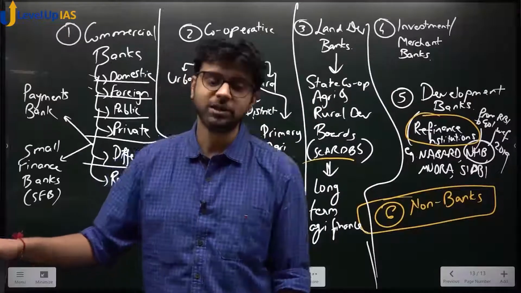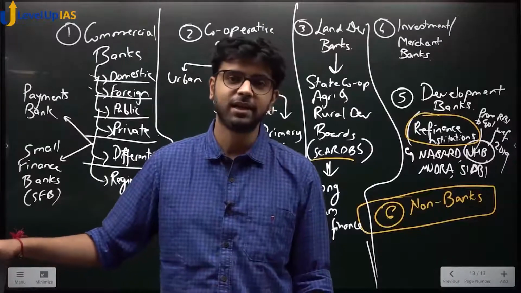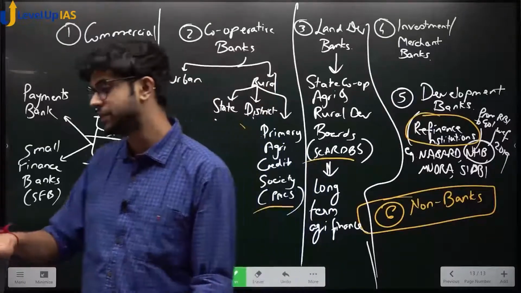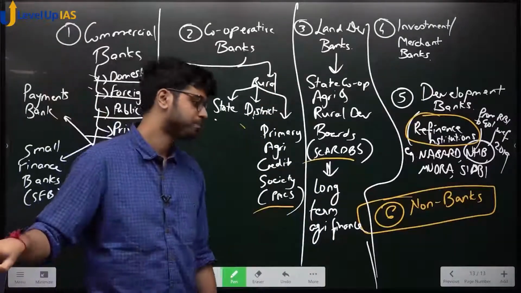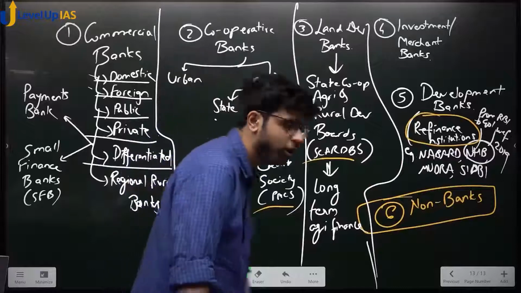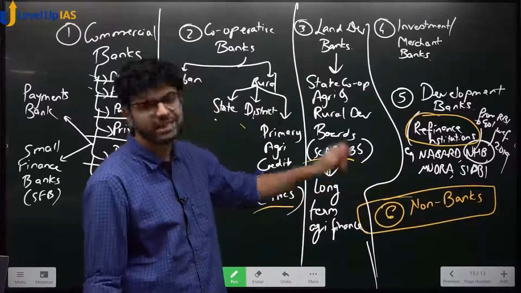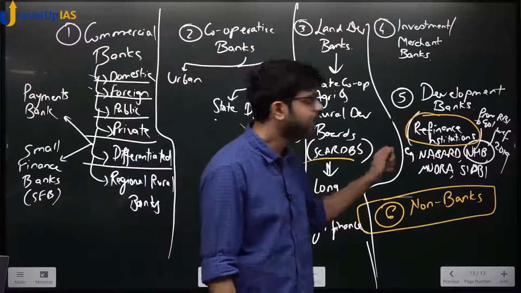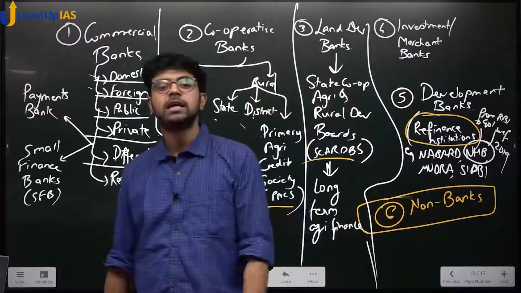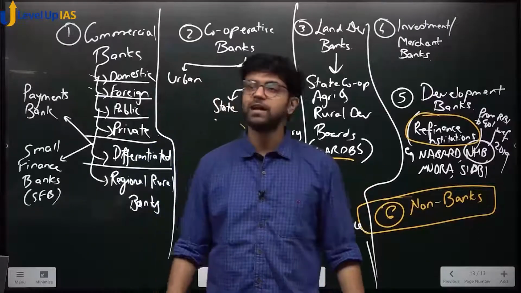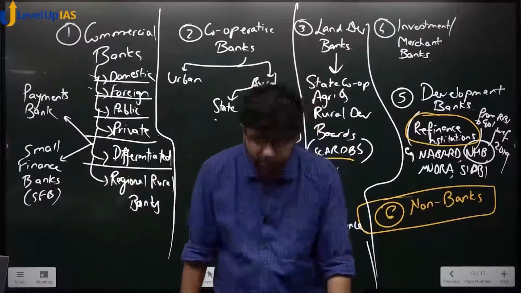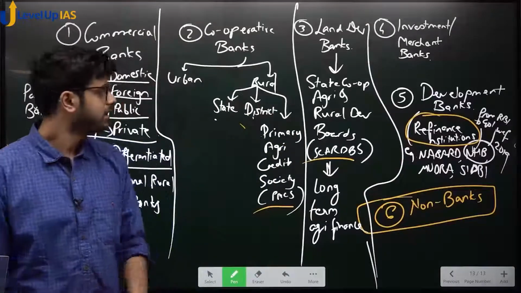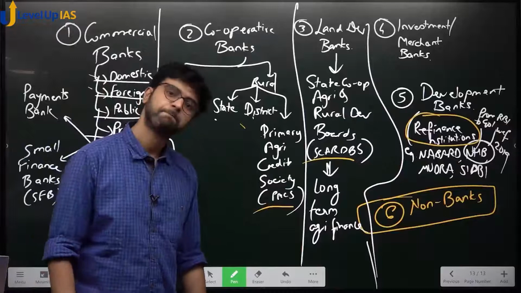In what circumstances does RBI deal with people directly? Open market operations. The keyword is open market operations, called OMO. So here also they don't deal with you directly unless some specific activities are there, which you need not know. But they refinance the commercial banks. So can I say development banks refinance the commercial banks? Yes, they refinance the loans which are given by these banks. Understood this much? Clear?